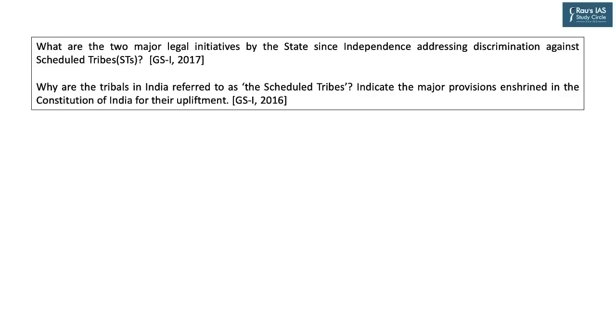In GS paper 1 in 2017, UPSC asked, what are the 2 major legal initiatives by the state since independence addressing discrimination against the scheduled tribes? Previously in 2016, they asked, why are tribals in India referred to as the scheduled tribes? Indicate the major provisions enshrined in the Constitution of India for their upliftment. Provisions enshrined in the Constitution, but the question came in GS paper 1.